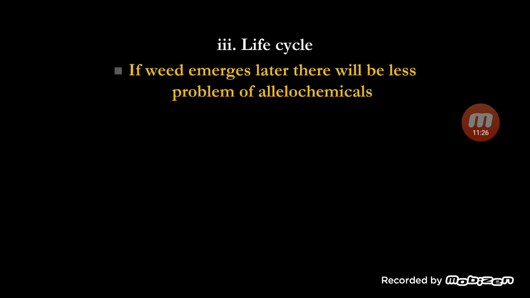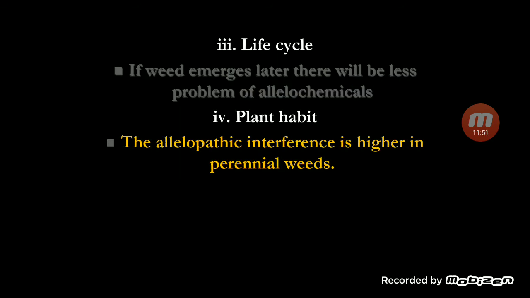Then life cycle: if the weed emerges later, there will be less problem from allelopathic chemicals. We know that after sowing of the crop, weeds sometimes emerge simultaneously in rainfed areas, while in irrigated areas, if you sow the crop early, weeds emerge later. The weeds which emerge later have less effect on the crops, because the crop is already matured. Then plant habit: allelopathic interference is higher in perennial weeds.